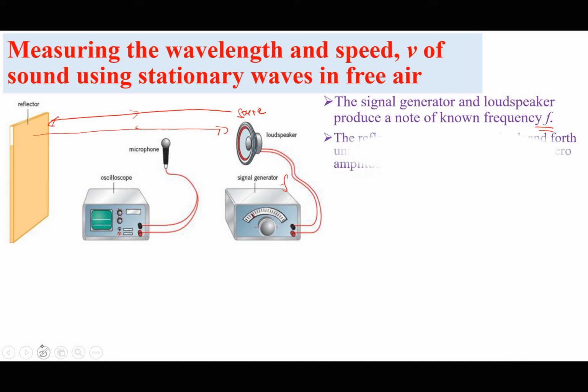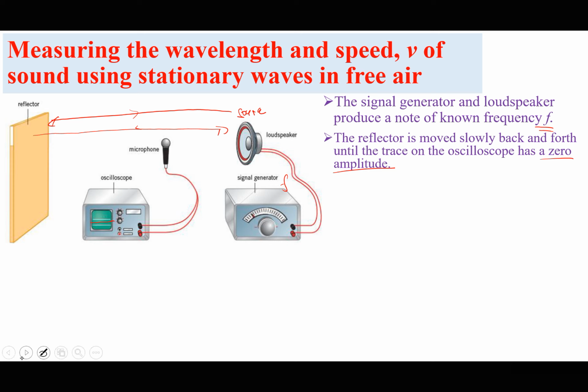The reflector is moved slowly back and forth until the trace on the oscilloscope has zero amplitude. So when we move the reflector back and forth and we notice zero amplitude on the screen, then we can mark that point. Where we have zero amplitude on the screen, it means a node has been created.